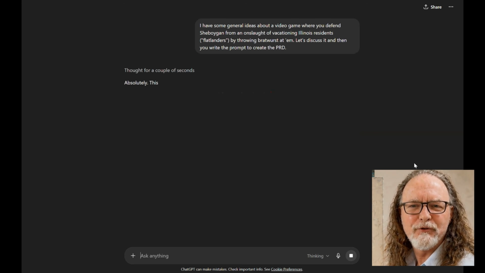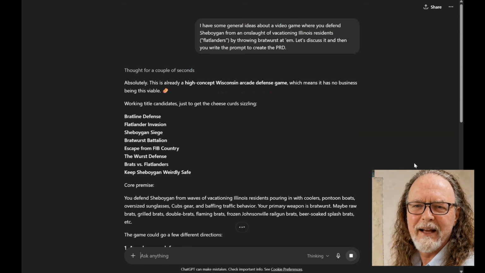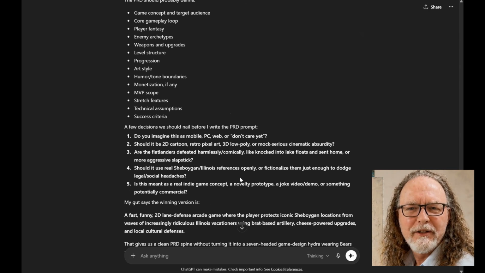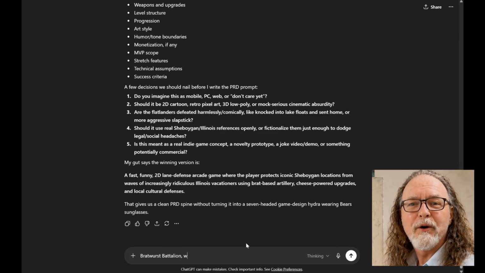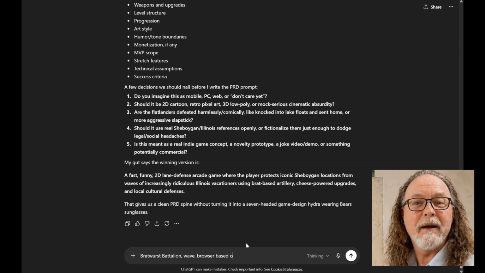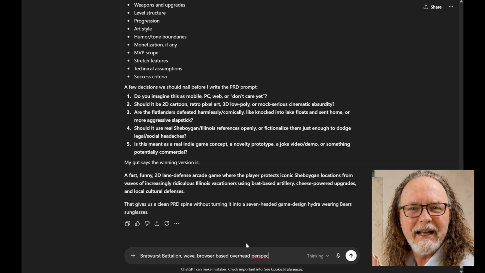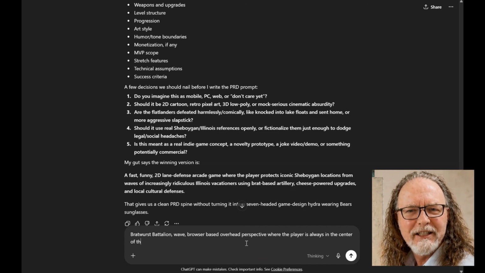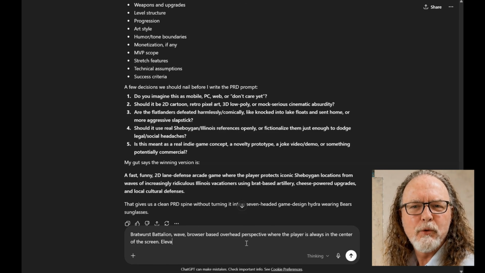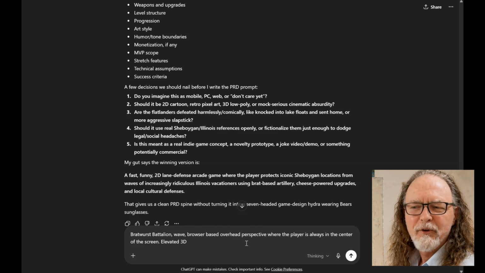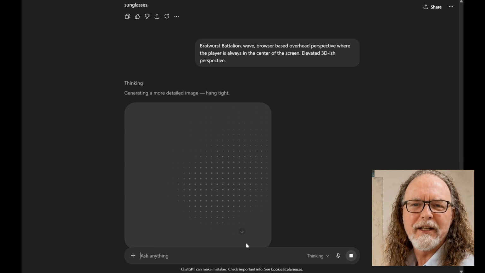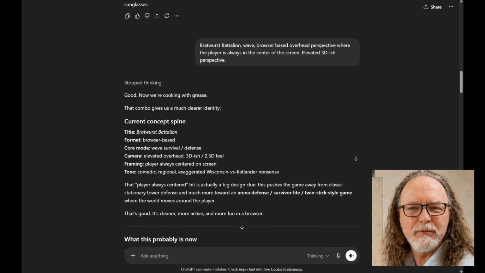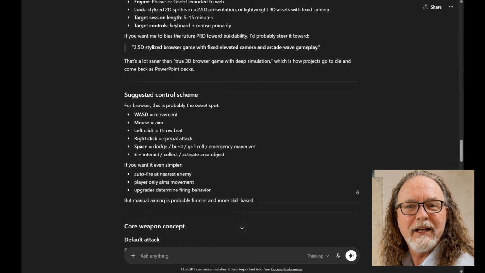In fact, I'll let you in on a secret. I even go one step further. The prompt that I ask it to write isn't the prompt that'll create the game. I ask it to write the prompt that'll create the PRD, or the product requirements document, for the game. And then I have it follow that PRD to make the game. So I'm asking AI to write the prompt that writes the prompt that writes the PRD that results in the final product being written. Prompt engineering.